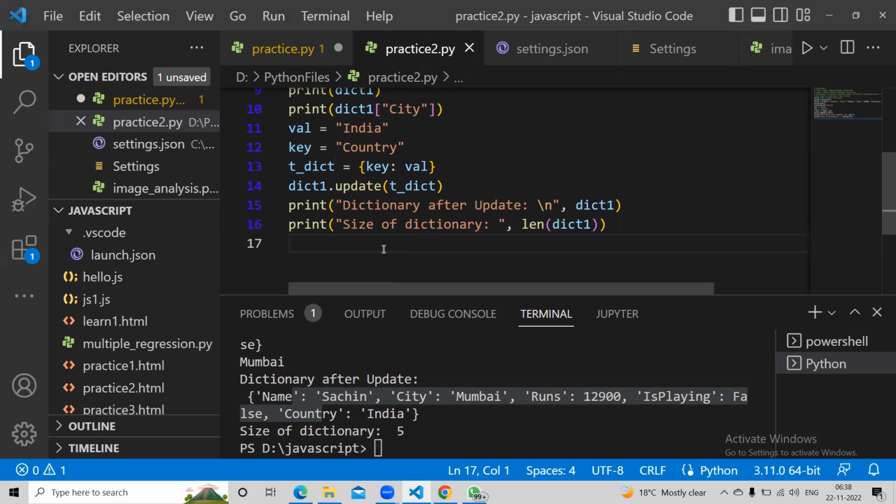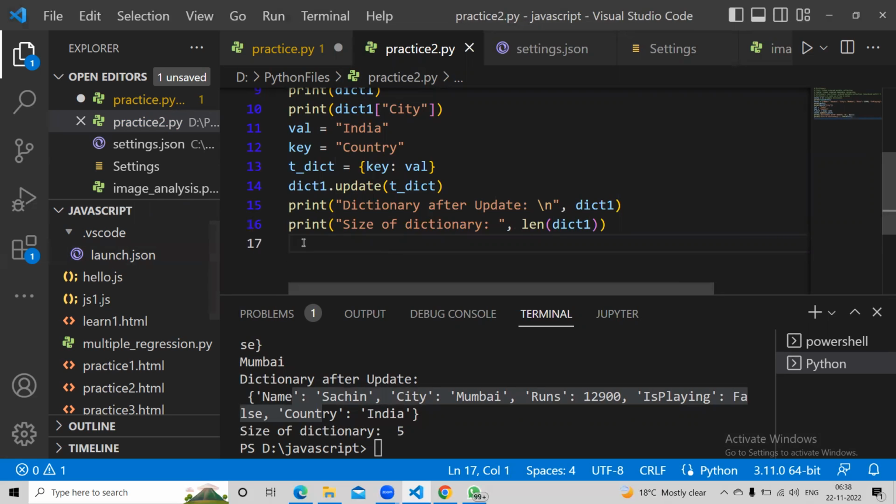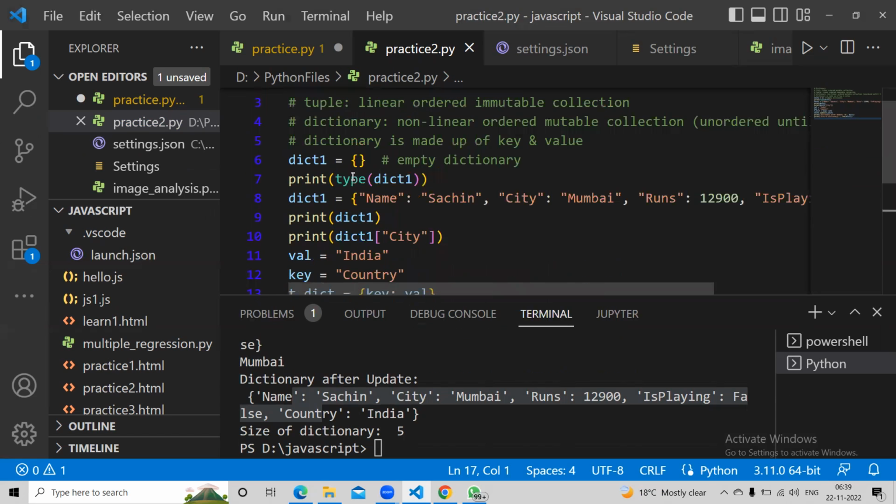Okay. So now there were some more functions, right? So let's see what those functions are. We did this index thing, right? Where print city, correct?